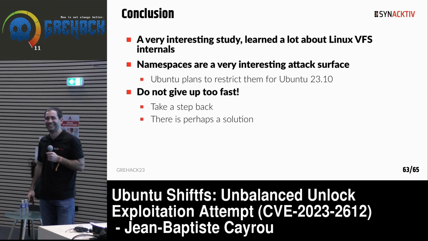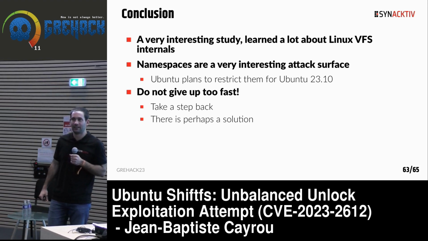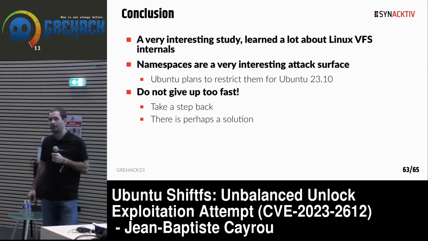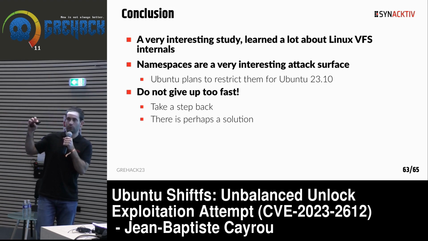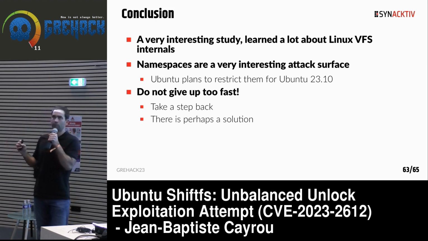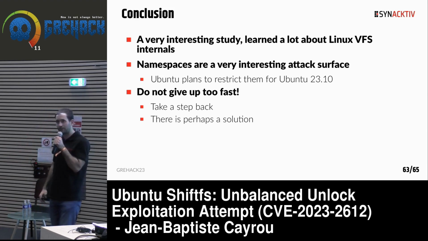Hey, thanks for the presentation. It was very interesting. Did you try to exploit the race with logical things like files, permissions, and so on, to avoid using use after free or complicated memory stuff? You mean using this bug, just transforming it by using logic to change the file permission? In fact, it did not work because the file permission was contained in a structure which was not part of the use after free, and only the structure related to the MQ file system was freed.